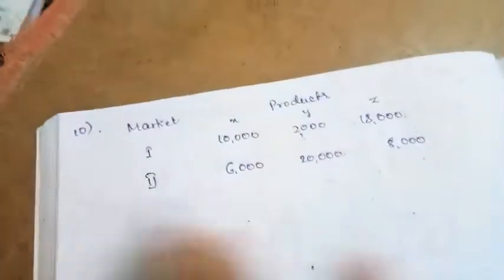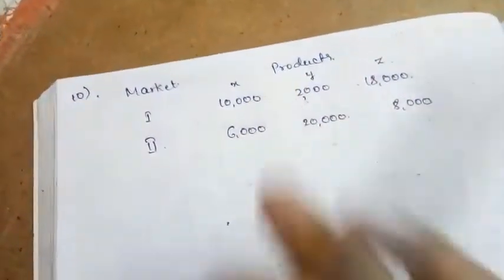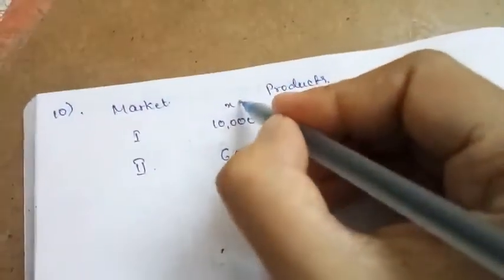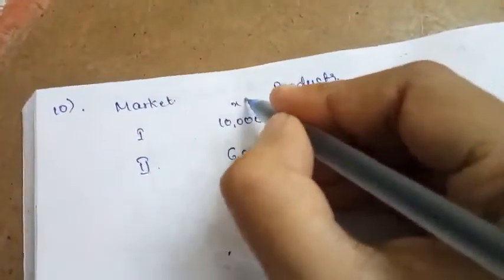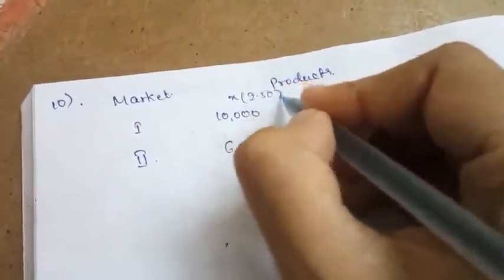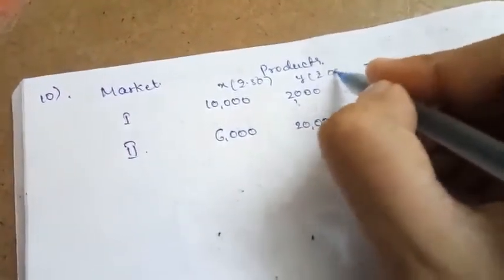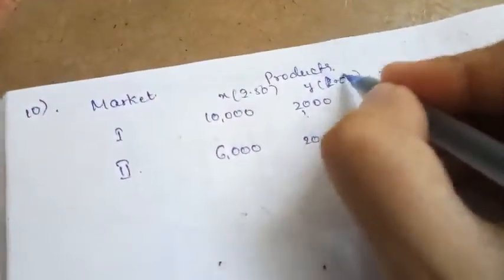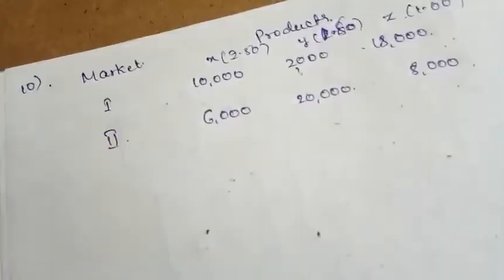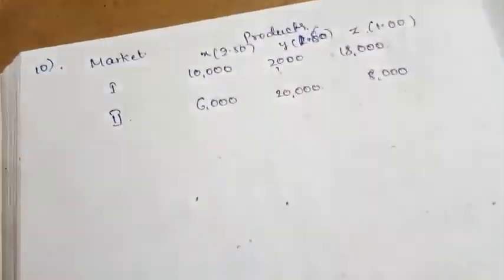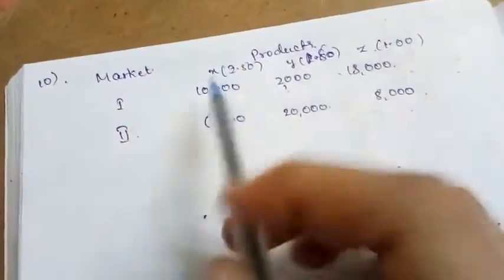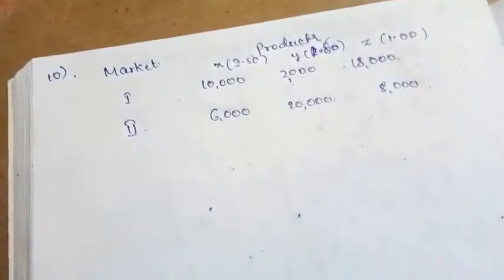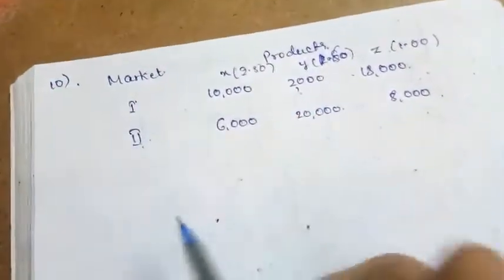First, I have written the given data in this manner. I call these x, y, z. The sale price of x is 2 rupees 50 paisa, for y it is 1 rupee 50 paisa, and for z it is 1 rupee respectively. You can see here the sale prices. And this is market 1, market 2.